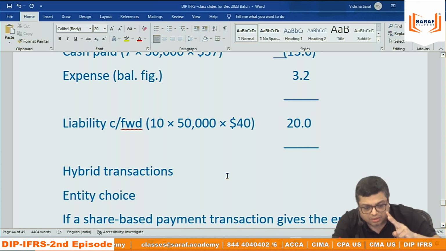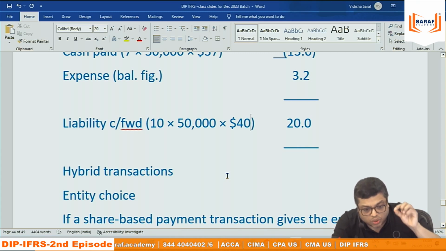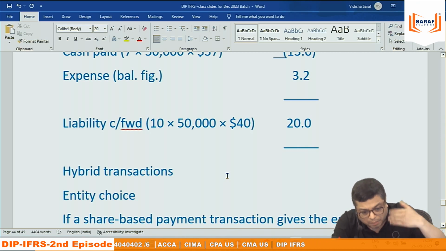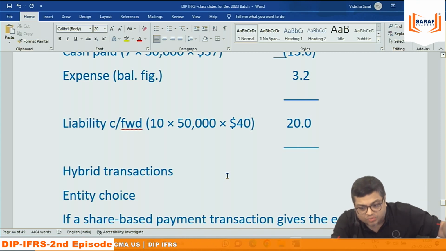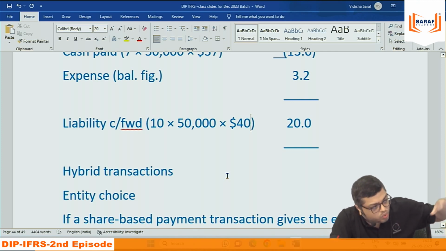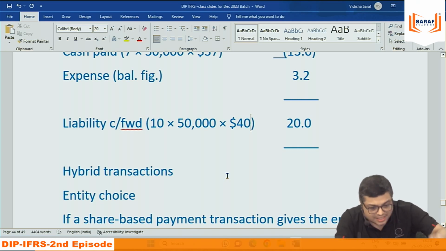In cash settled, one change: the value of the option, the loss per share, will be recalculated at the end of every year. In equity settled, that is not recalculated; it is based on the grant date value only. But in cash settled, the revised fair value option calculation needs to be done at the end of every year. Practically, in the market, this fair value calculation is done by the Black-Scholes model. If you know it very well, fine; if you don't, you need to hire a consultant. He will do the valuation and give a certificate that this is the value of the option.